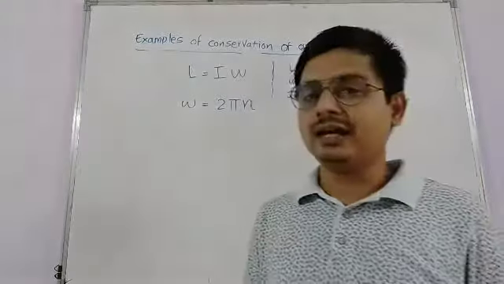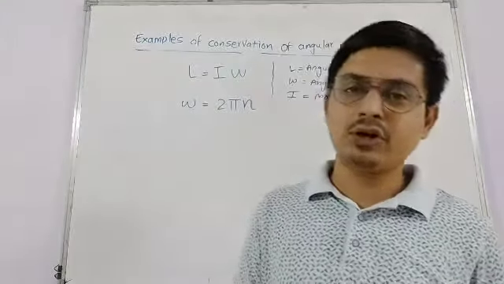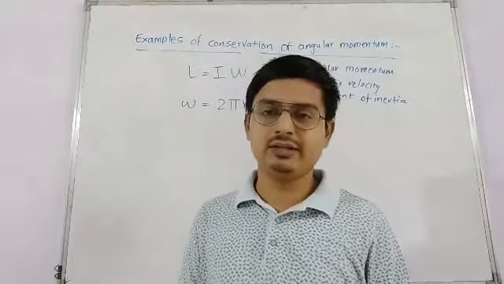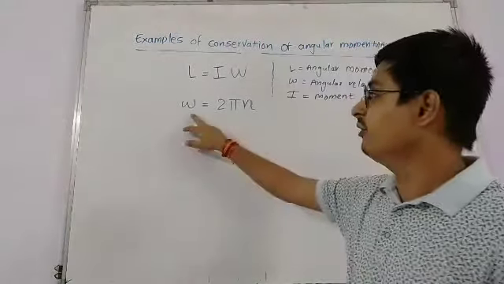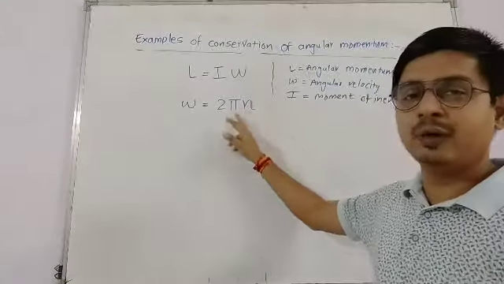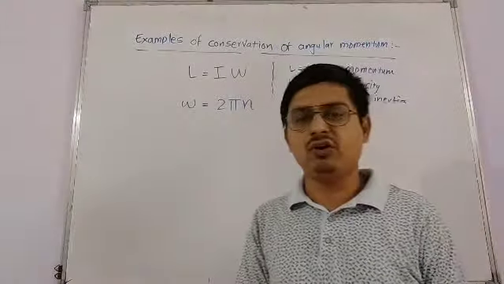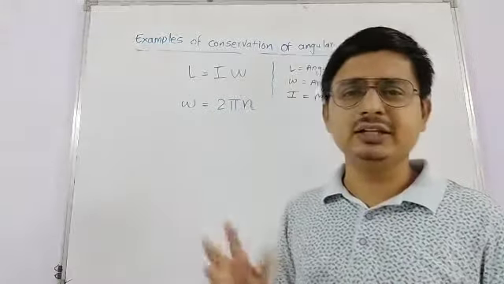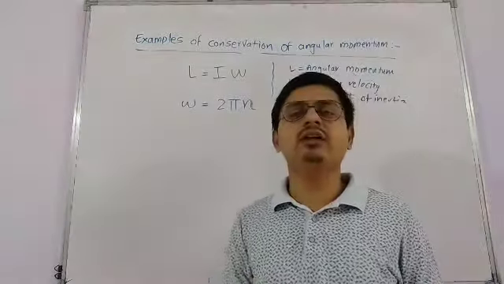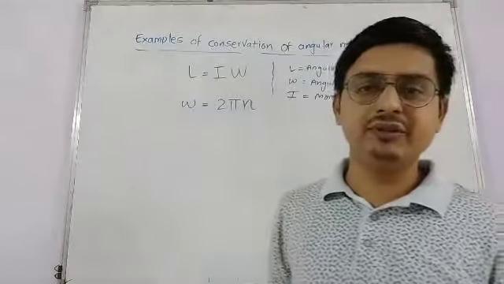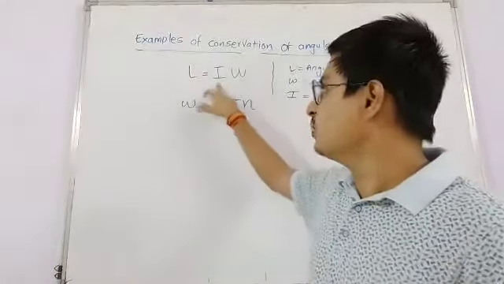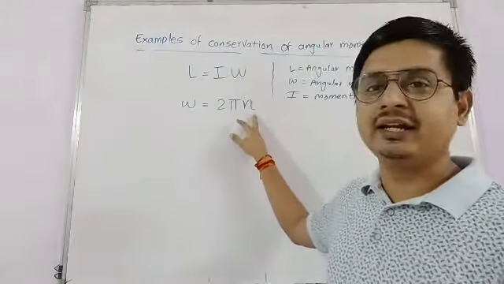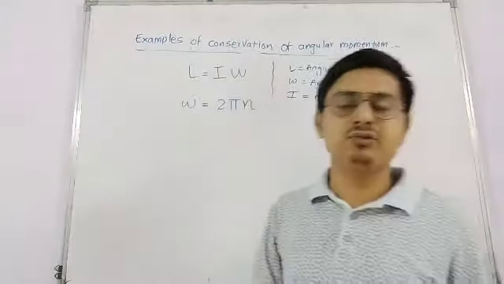As we all know, the angular momentum is the product of moment of inertia and angular velocity, where angular velocity can be given as 2 pi n, where n stands for the frequency of revolution. It clearly suggests that if angular momentum is conserved, if we increase the moment of inertia, there is a decrease in the frequency of revolution.